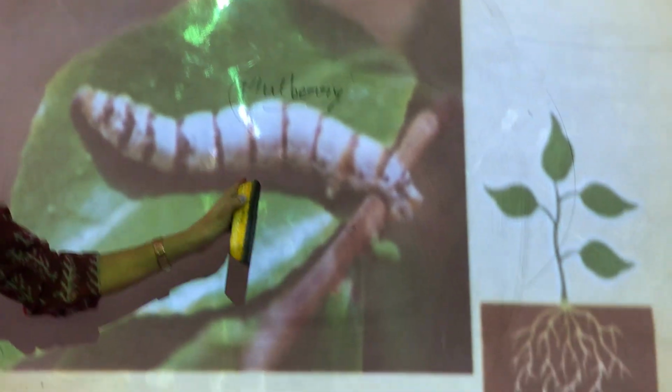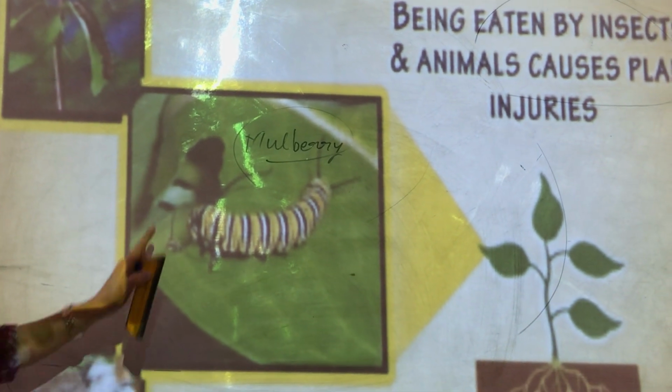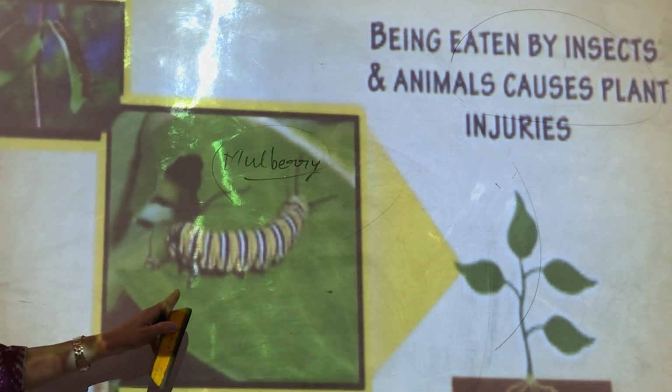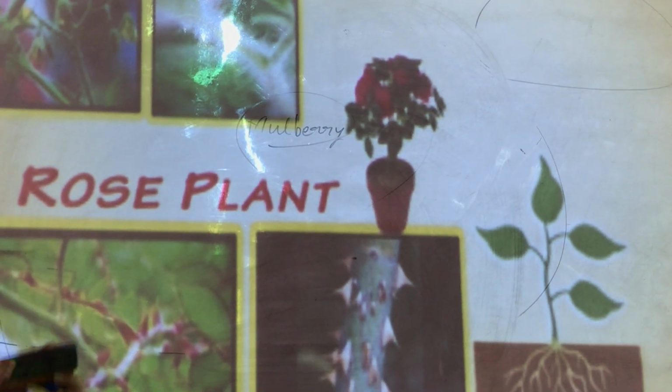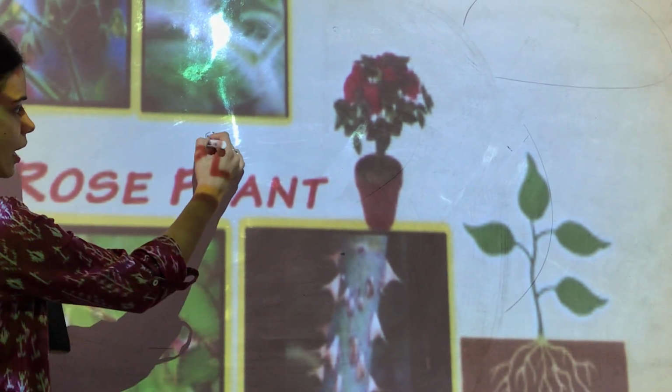So to avoid this, to avoid the injury from insects, because being eaten away by insects and animals causes plant injuries, they have a special layer. Okay, that is the epidermis layer in the rose plant.